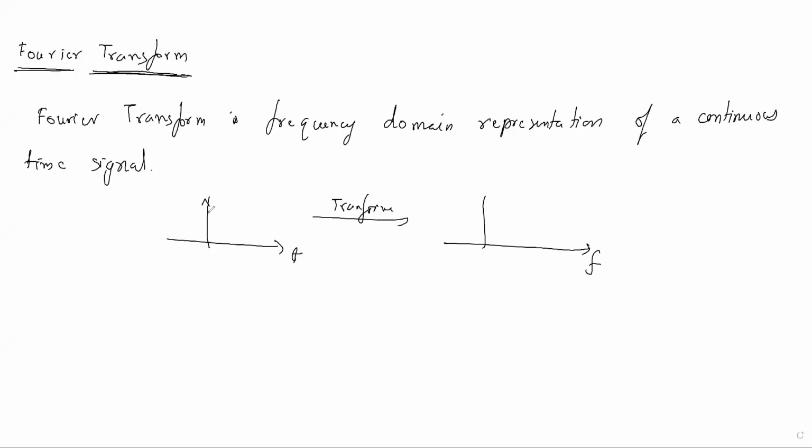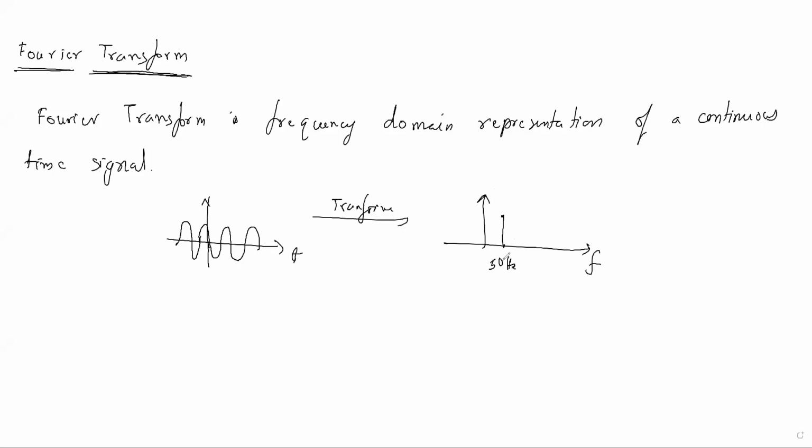Suppose a sinusoidal wave or any wave is there. By looking at the wave, we cannot say what frequency component is present in the signal. But in the frequency domain, you can say what types of components are present. If this signal is 50 hertz, then at 50 hertz, a spike will be there.